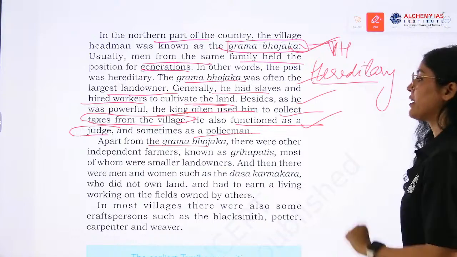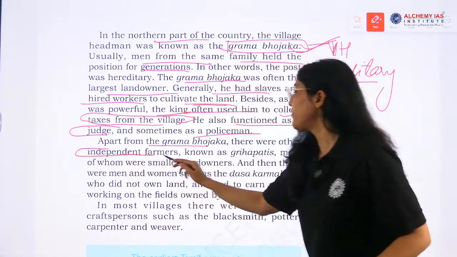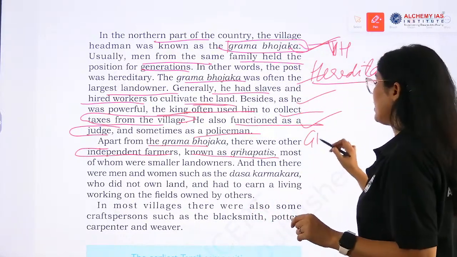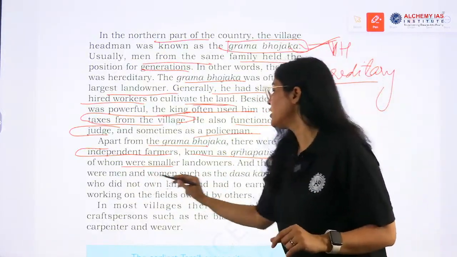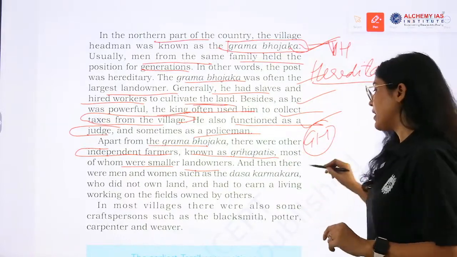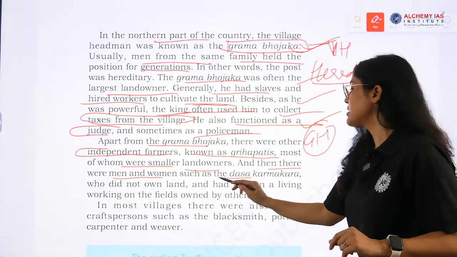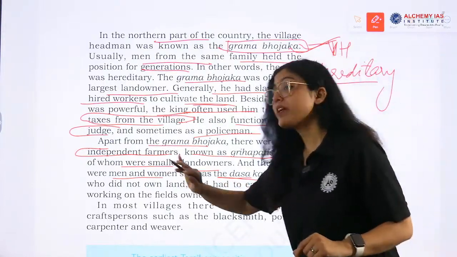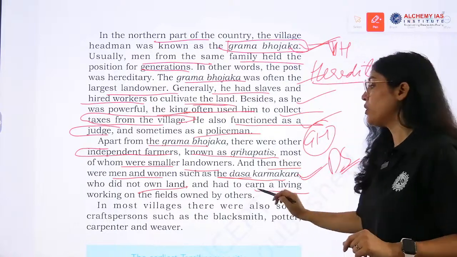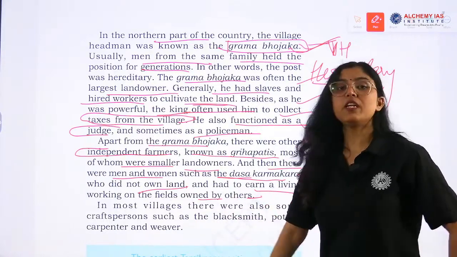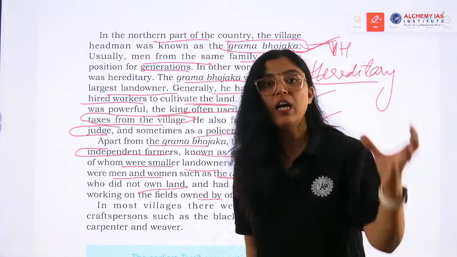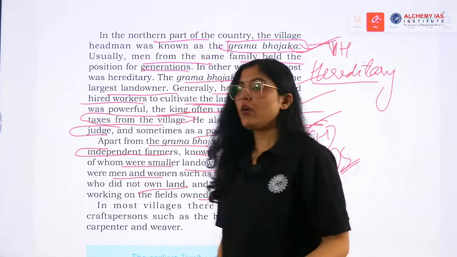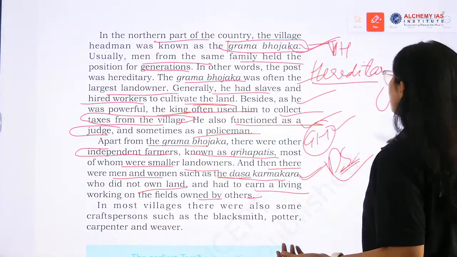Now the second category: there were other independent farmers known as Grihapatis, most of whom were small landowners. And then there were men and women such as Dasa Karmakara, who did not own land and had to earn a living working on the fields owned by others like Grama Bhojaka. So Dasa Karmakara were being employed under Grama Bhojaka. Okay, so these are the three categories.